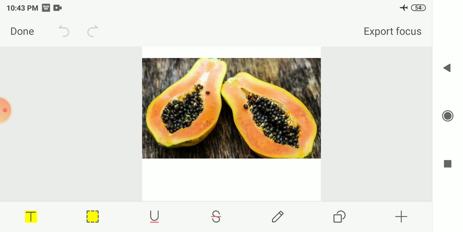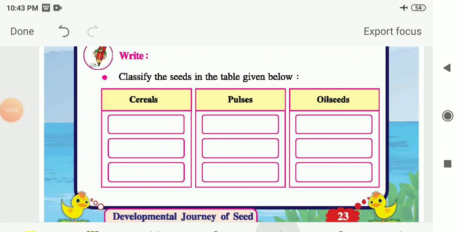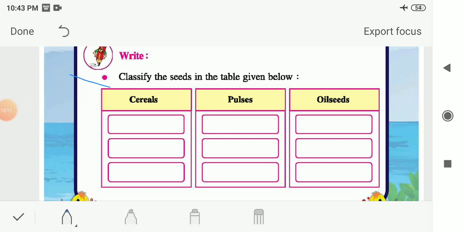Let me see that next table. So here in the next table you have to write or classify the seeds in the table given below. You have to write some examples of cereals, pulses and oil seeds. So on page number 22 we had already written some examples of pulses, cereals and oil seeds. So here we can write some of the other examples also.